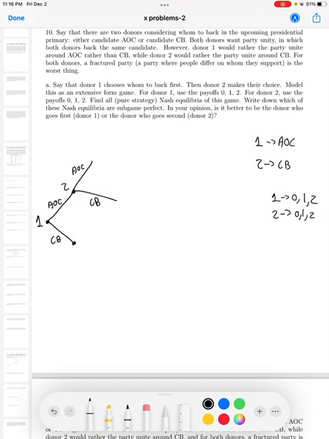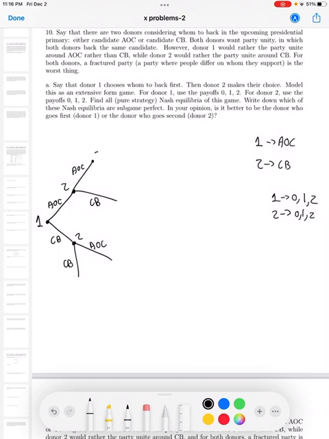And if player 1 goes for CP, 2 could also go for CP or for AOC. So up here in this node, if player 1 goes for AOC, which is what is preferred, and 2 goes for AOC, then they both go for AOC.